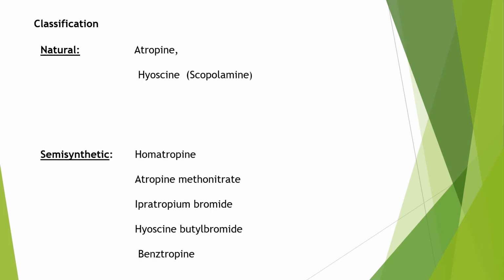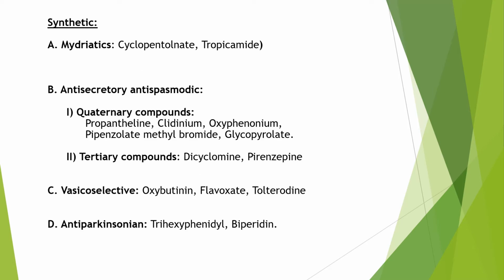Now coming to classification. These are classified as natural, semi-synthetic and synthetic. The natural ones are atropine and hyoscine. Semi-synthetic are homatropine, atropine methonitrate, ipratropium bromide, hyoscine butyl bromide and benzatropine. Then synthetic ones are again classified: mydriatic agents, which are cyclopentolate and tropicamide, then anti-secretory or antispasmodic.